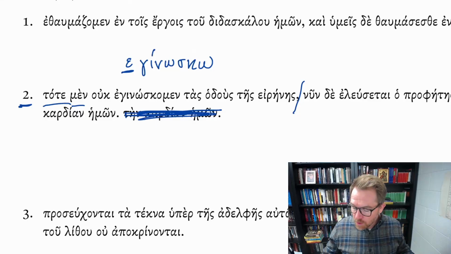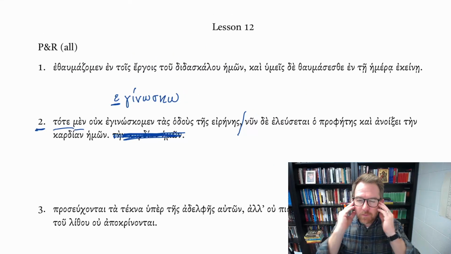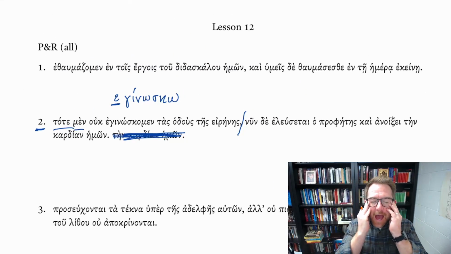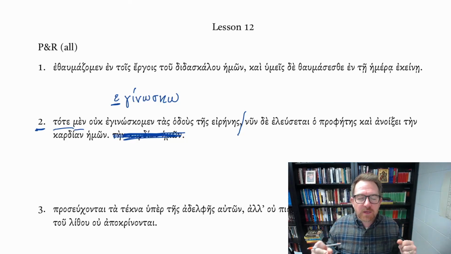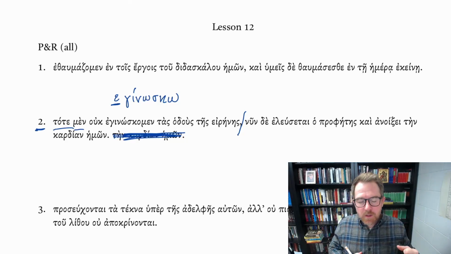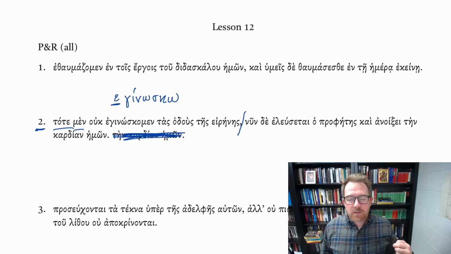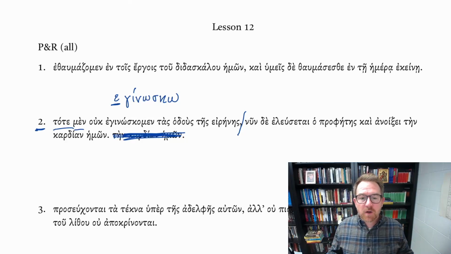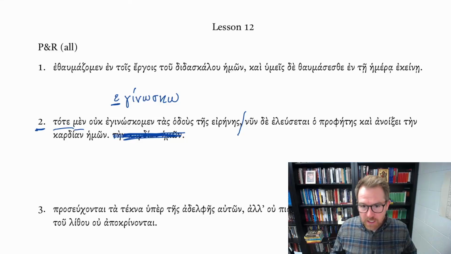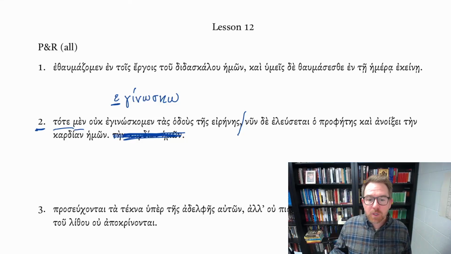And then we can go back and look at our chapter and rack our brains and go, wait a minute, how do the imperfects end? On, es, e, omen, ete, on, or onto? So you have these imperfect endings that you can review. And lo and behold, this is the imperfect ending of the first person plural.